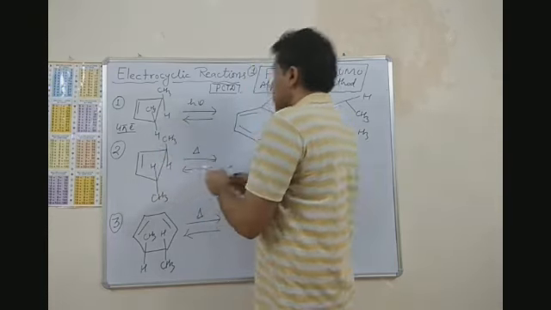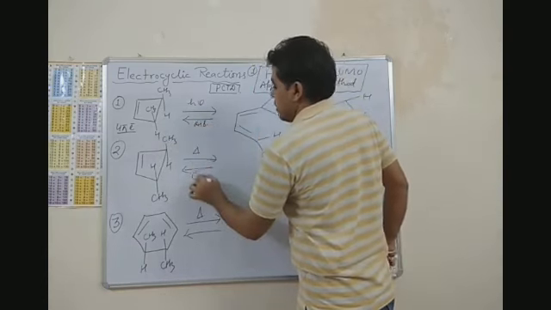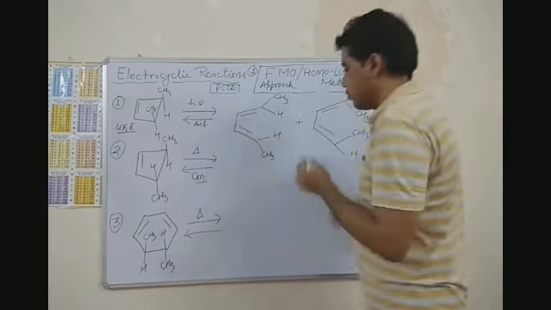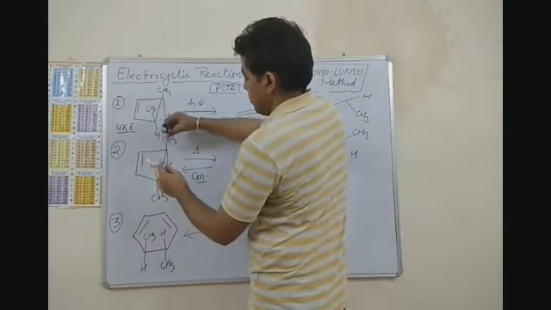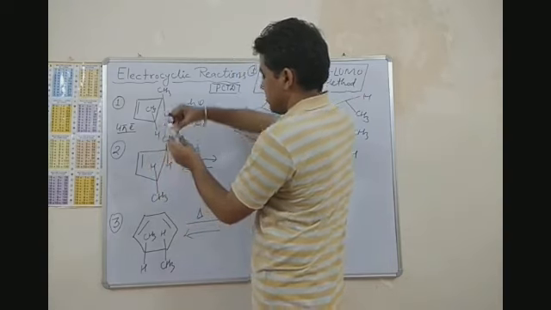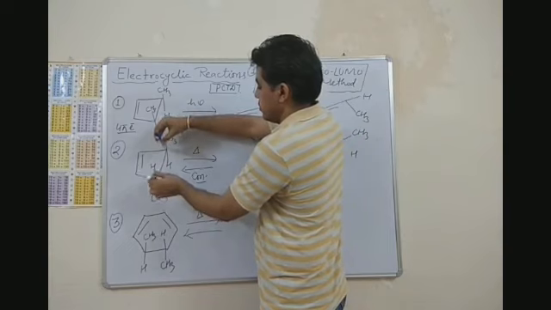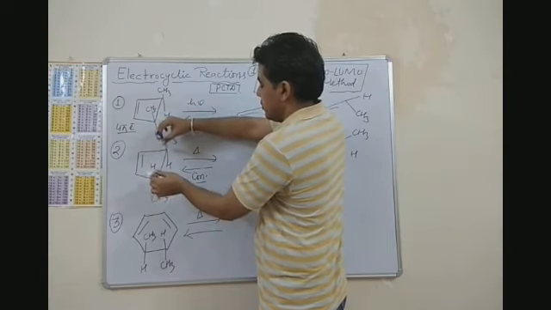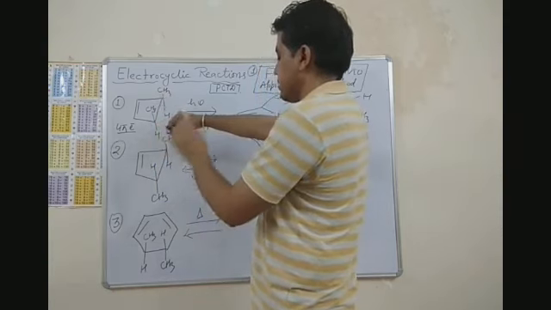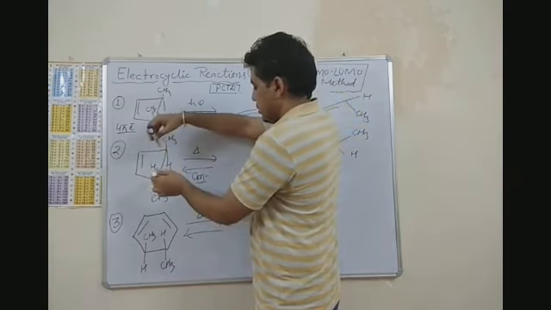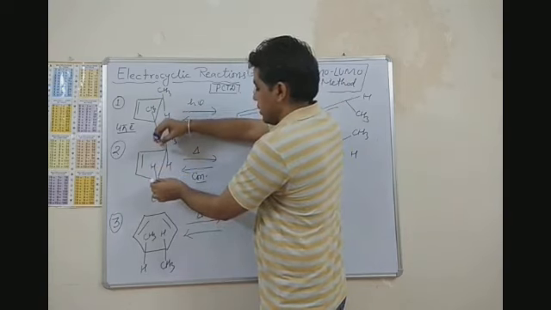Here it will perform disrotatory, and in this case it will perform conrotatory motion. Let me explain the orientation of these CH3 units with the help of these two markers. These are oriented in such a way that one is in my direction and the other CH3 unit is in the downward direction towards the board, right?